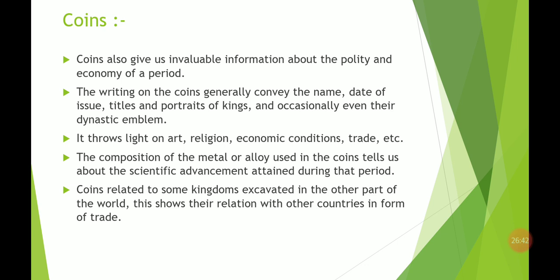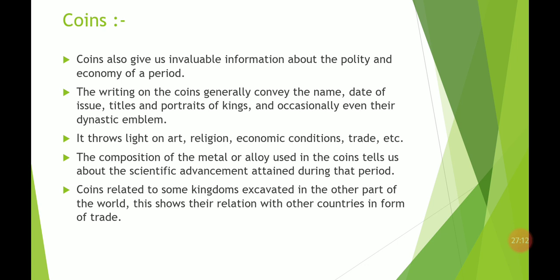So likewise the writing on a coin generally conveys the name of who issued the coin, the date of the issue and which year it was made, and the titles. In the previous time people used to give different titles to other people, and sometimes the titles were also written on those coins. The title is basically given to the king sometimes.